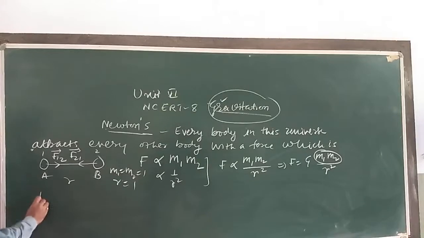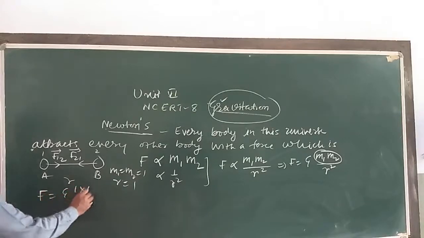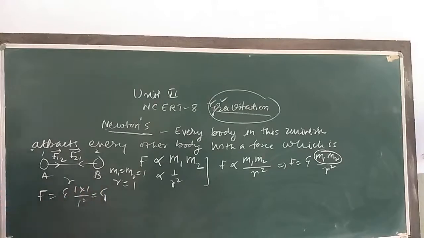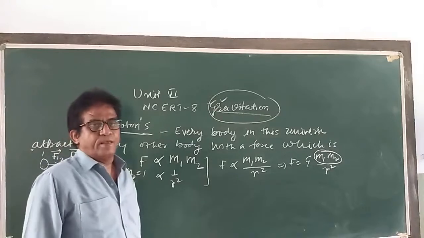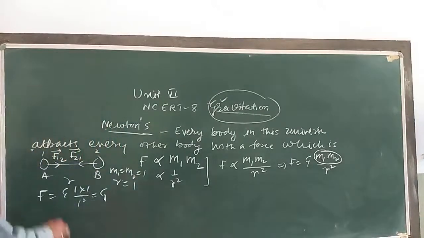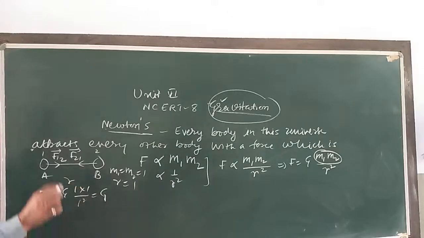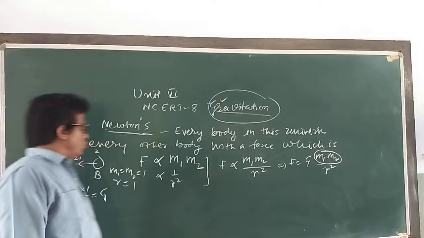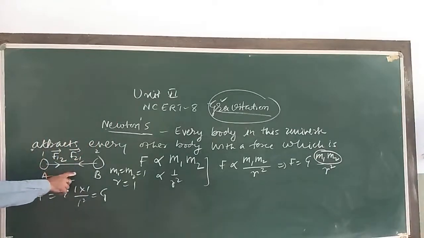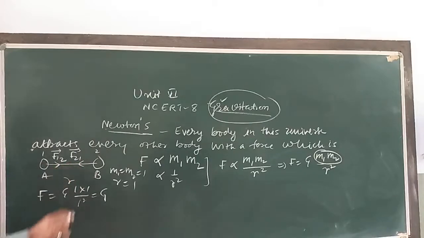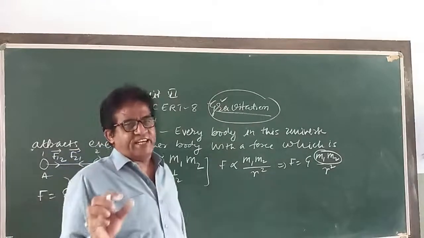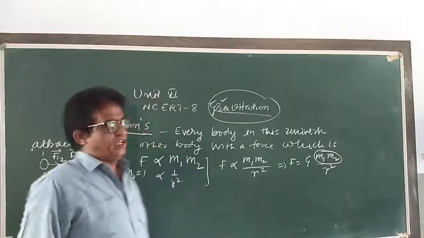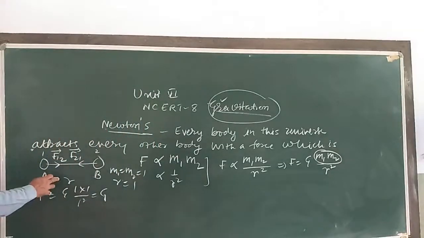F comes out to be only G, 1 into 1 divided by 1 square, so F equals G. The universal gravitational constant G is equal to the force of attraction acting between two bodies, each of unit mass and whose centers are placed unit distance apart, say 1 meter from each other.